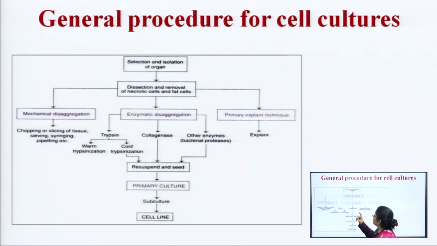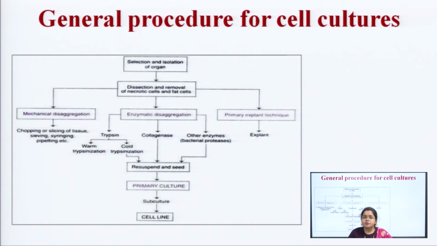Then it could be mechanical disaggregation. As I just told you, we keep it in a test tube in the liquid broth, we slowly place it in the centrifuge, the RPM is very low and the centrifuge is switched on for some time. It could be the primary explant technique. Explant technique refers to that we ourselves define what piece or portion of that particular tissue would be taken. So, it could be mechanical disaggregation with chopping, slicing of the tissue, sieving, syringing, pipetting, all these procedures are done.